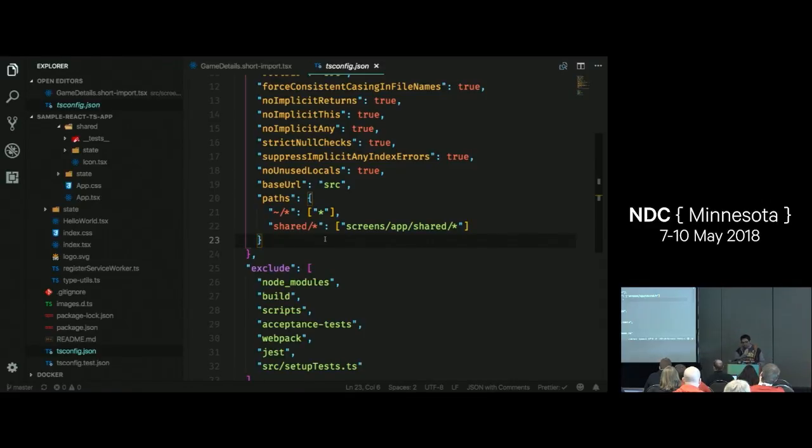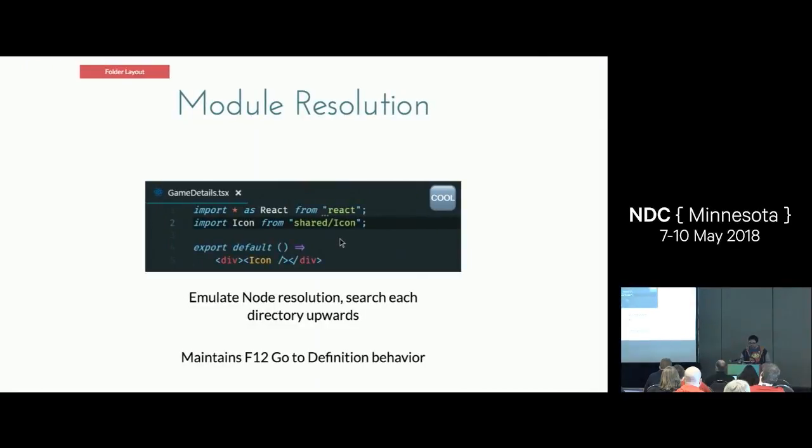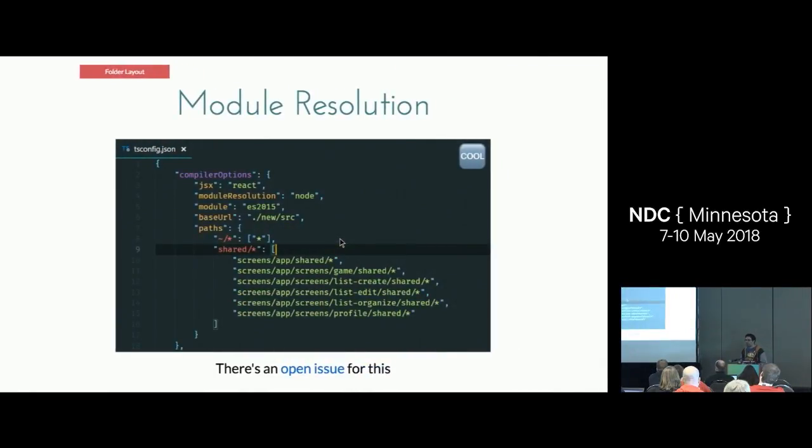Now, you might be pointing out or thinking to yourself that this is neat, but what isn't so great is that I have to define all these shared folders statically. There is an open issue for this in the TypeScript repository. They're hopefully going to address it. But honestly, as soon as you start adding screens, you're probably going to have an initial batch of screens, and then as you work on your application over time, this file is not going to change that much.